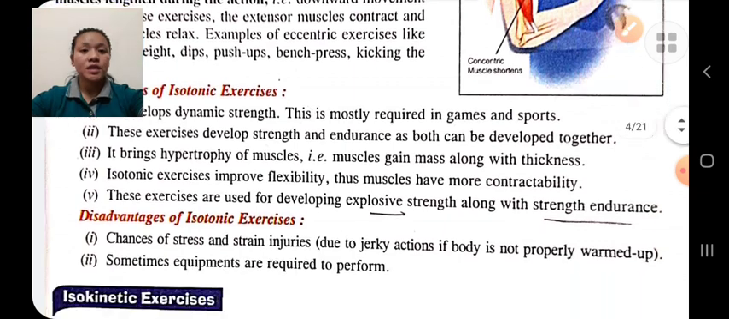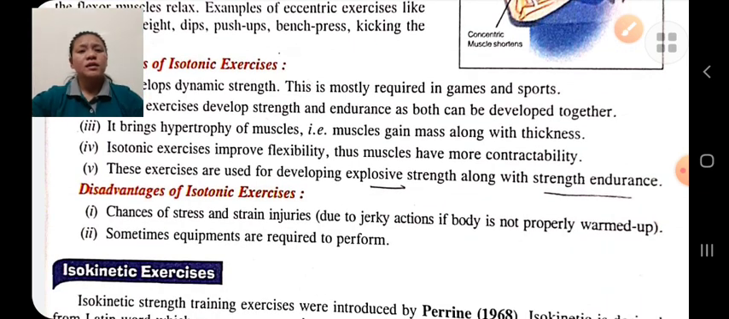And the disadvantage of isotonic exercise is that the chance of stress and tension is more if we perform without warming up. There is a chance of injury in isotonic exercise, and sometimes equipment is required in isotonic exercise.